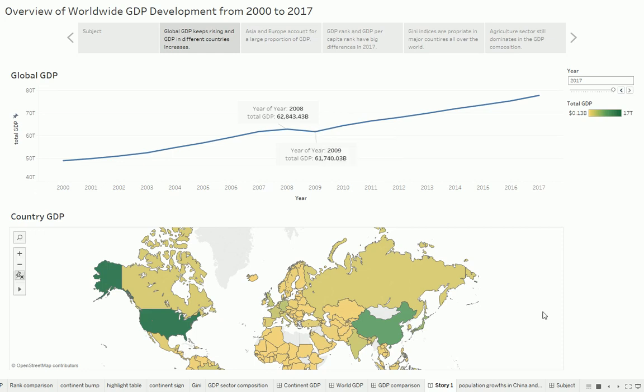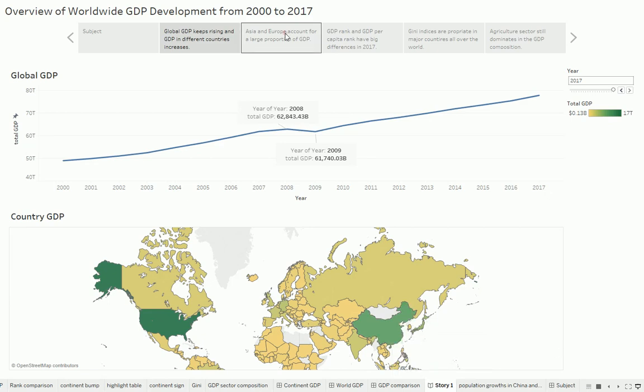Then I show the world map here. The colors show the different GDP values. I can use the slider here to see total GDP in different years. Like in 2017, the green color in the map represents the United States and China. These two countries are the top two.